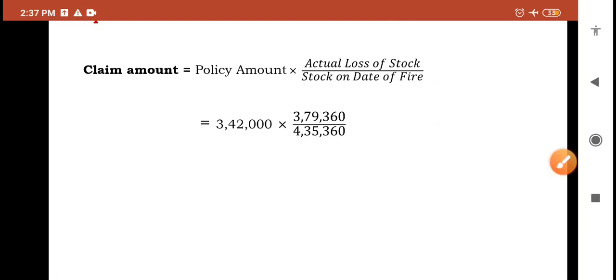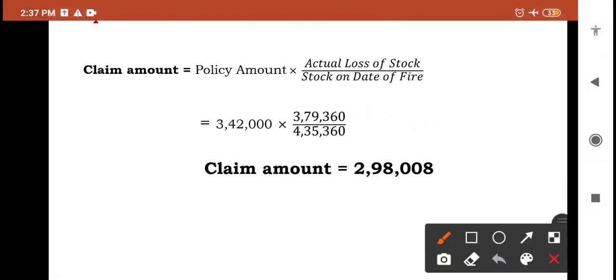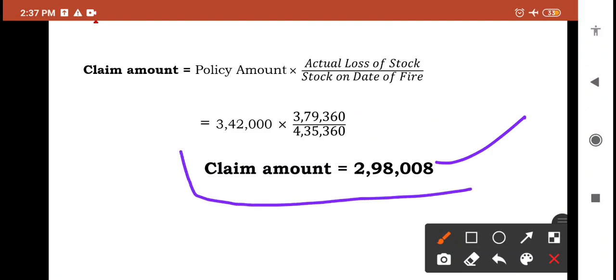So if we calculate, you will get claim amount as 2,98,008 rupees. So rupees 2,98,008 is the claim amount. So this is how we can calculate or ascertain the insurance claim amount in case of fire insurance claims. Hope you understand.